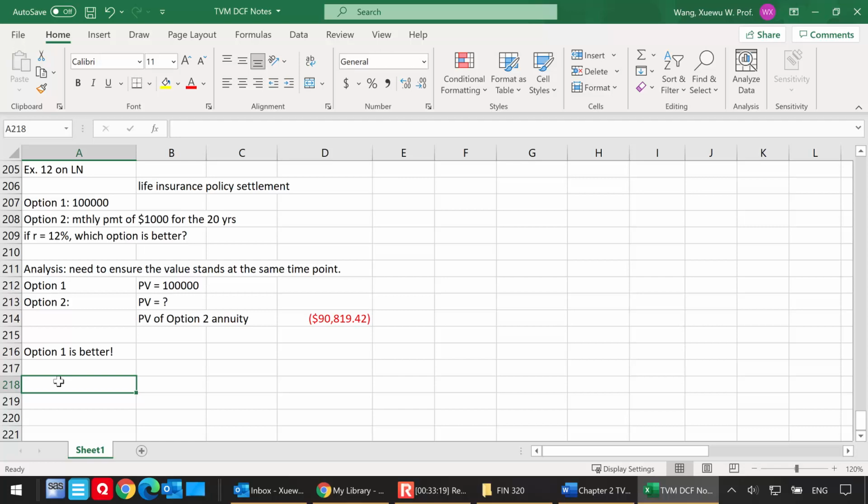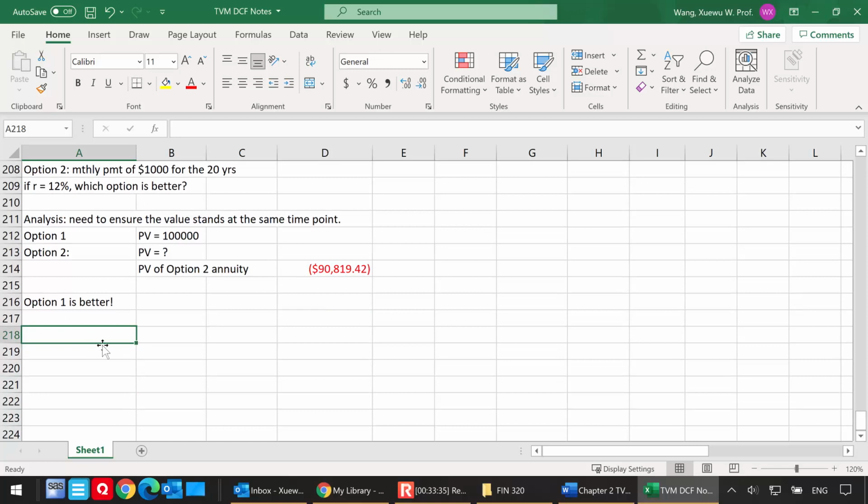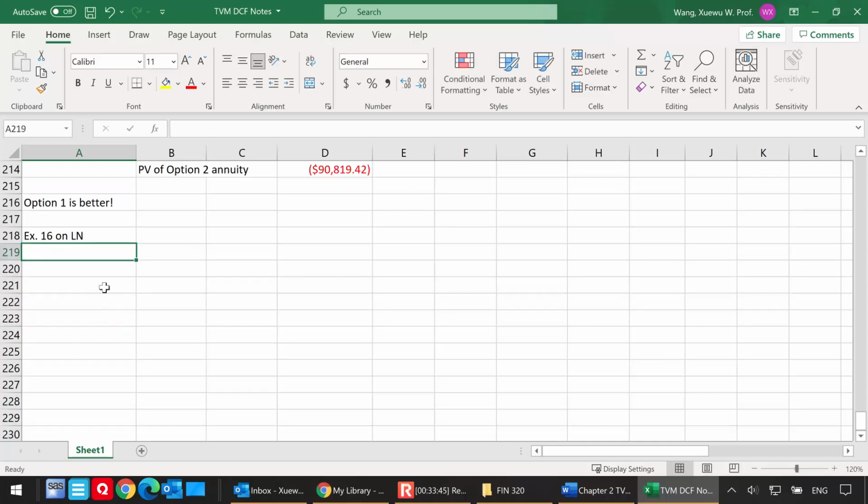All right, so we have discussed so far the Excel functions for annuities and the Solver functionality in Excel. Now let's combine what we know already to solve example number 16 in your lecture notes. Again, please have your lecture notes side by side so that you can refer to them.